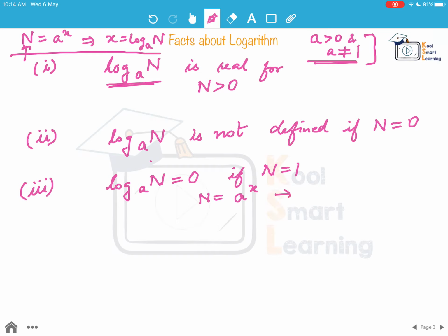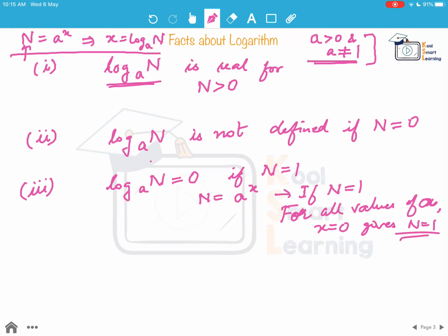So if n is 1 in this, we can say that for all values of a, x equal to 0 gives n equal to 1. So this means log of n to the base a equal to 0 if n is equal to 1.